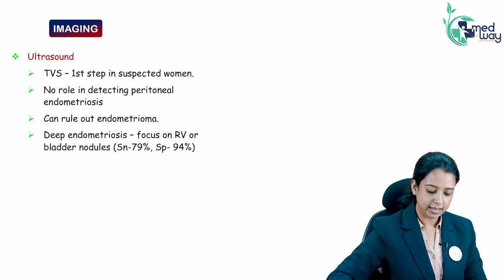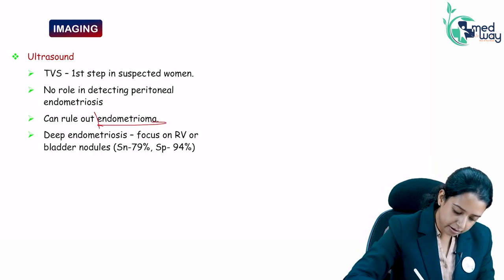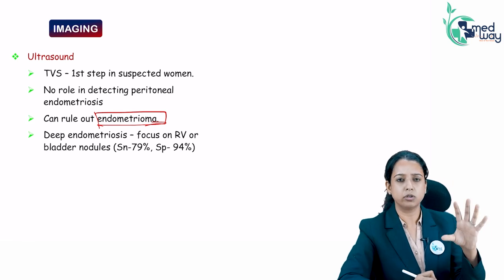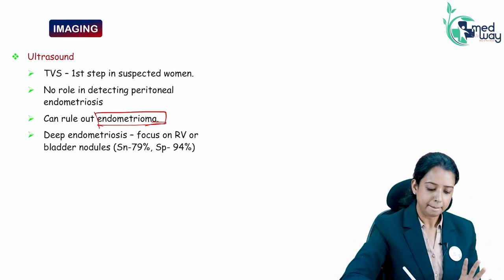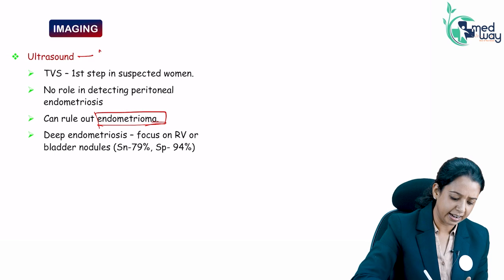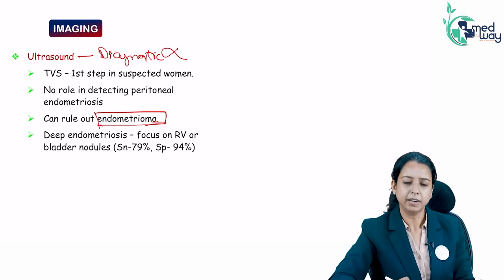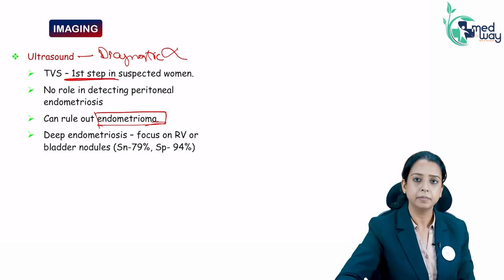What else you can see? You can see this endometrioma. Deep tissue, deep endometriosis, big endometriotic tissues can be seen, but it is not very diagnostic. It is not good in diagnosing the endometriotic patient, but obviously it is the first step, right? Then what else you can use?